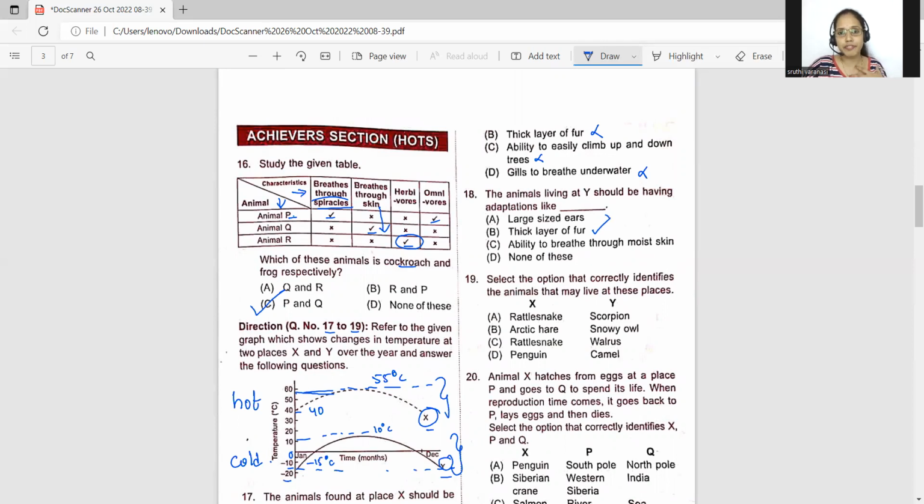Okay, but if these animals living in the cold regions will do that, what will happen? They lose their precious body heat. That is not recommended. So this is wrong. Ability to breathe through the moist skin? No, as they're living in cold regions, mostly they don't breathe through the moist skin, either through the gills if they're in water or through the lungs if they are on the land. So the correct answer is Y option, option B.